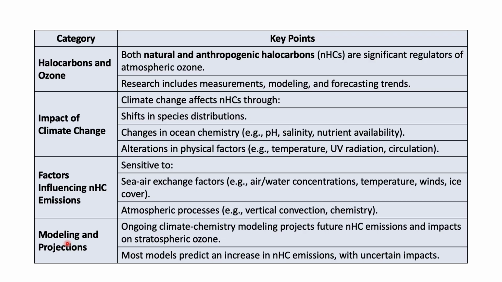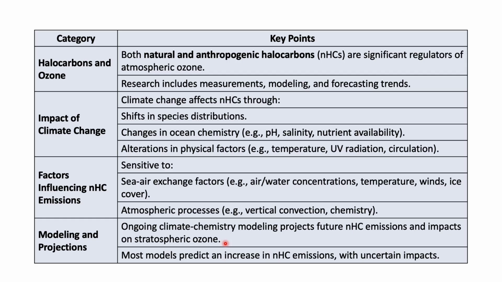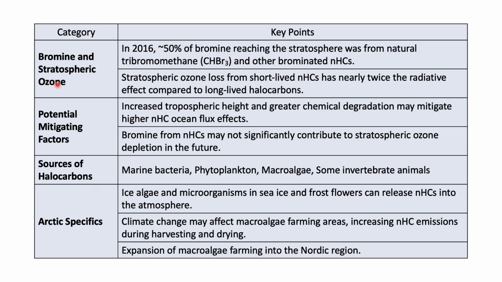Then how do we model these correlations, or the relation between halocarbons and ozone? The ongoing climate chemistry modeling projects future NHC emissions and impacts on stratospheric ozone depletion, so we can try to understand how these two are interrelated to each other. Most models predict an increase in NHC emission leads to uncertain impact on bromine and the stratospheric ozone.